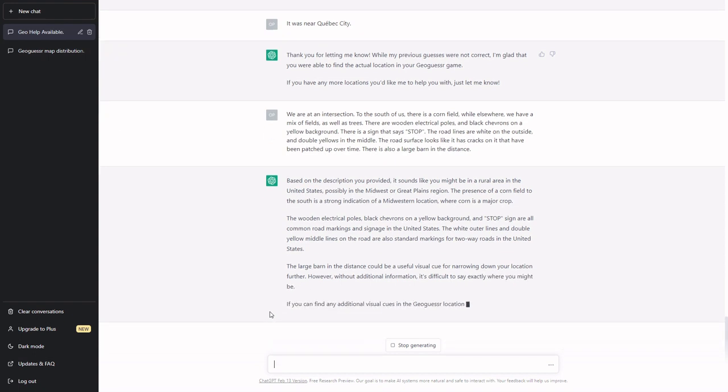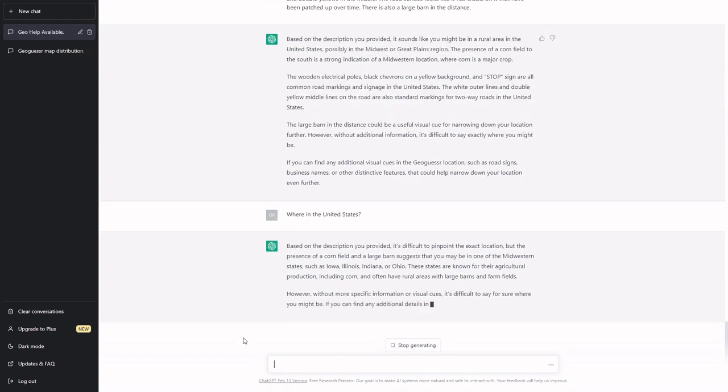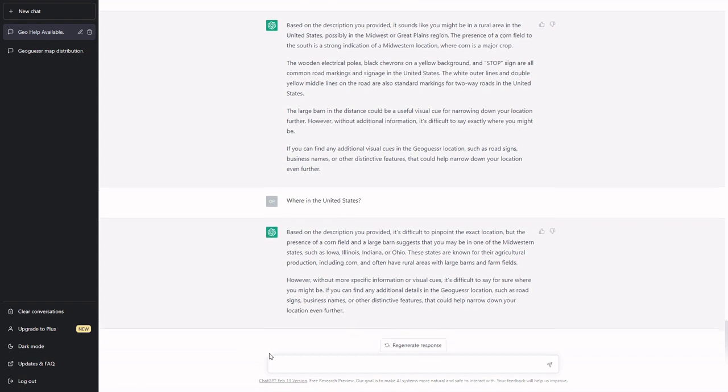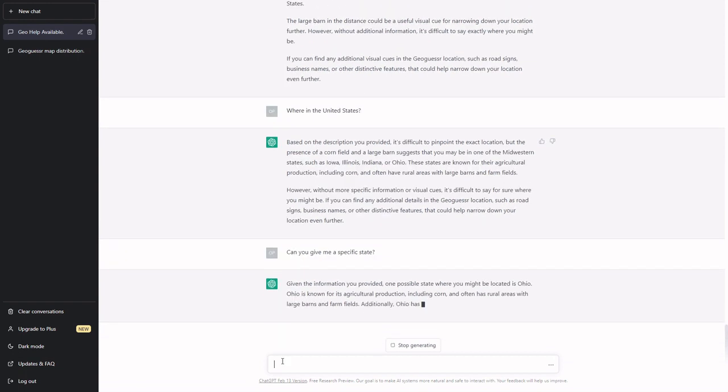Okay, so it's thinking United States, which looks good. Let's see where in the United States it wants me to guess, since obviously you can still lose a lot of points. Okay, Midwestern states, which I think it could very well be in. Okay, it wants me to guess in Ohio.